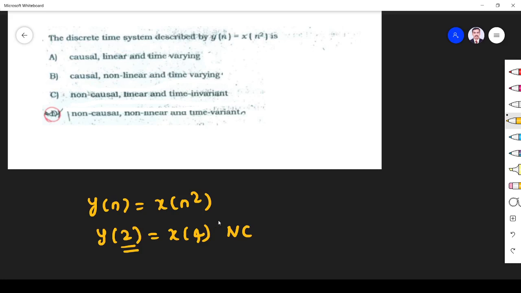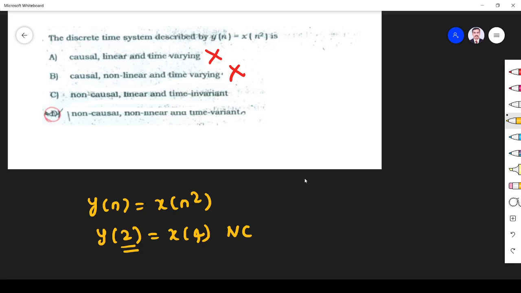You can substitute any value and check it, but I have substituted 2. Right? If a positive value is not giving a proper answer, go to a negative value. So the system is non-causal. If the system is non-causal, then these two options are gone. Right? So surely my system should be okay. We have to check whether it is linear or time invariant.